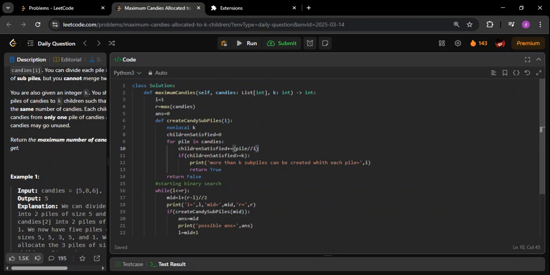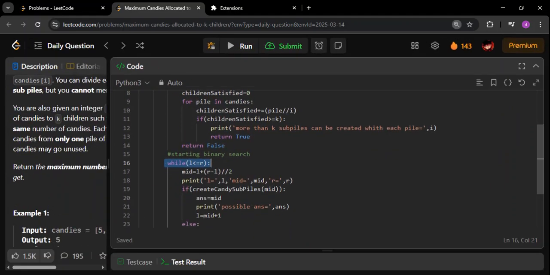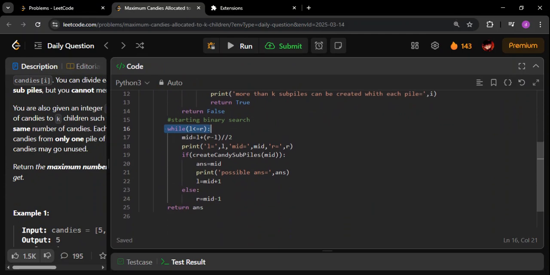Similarly, R we are taking as the max of candies, because at max we can give only the maximum number present in candies, as simple as that. And then answer is equal to 0. This is a particular function, I will come to this later on. Just see the binary search part first. So we are starting the binary search. This is very much like a typical binary search that we do. First of all, we are calculating mid. Always I follow this approach: you have to add L plus the difference between them.